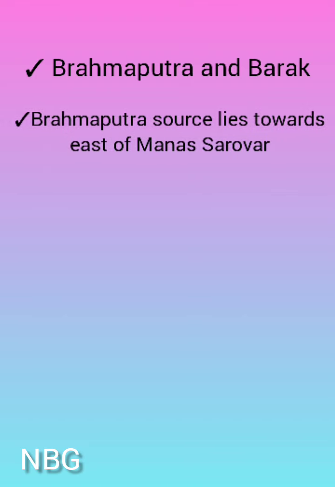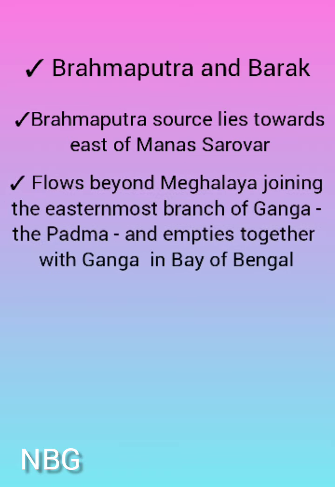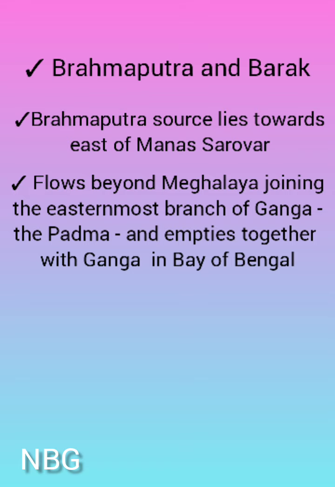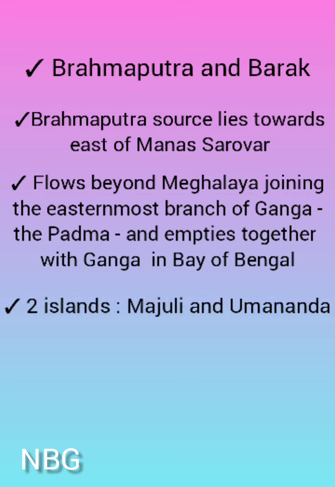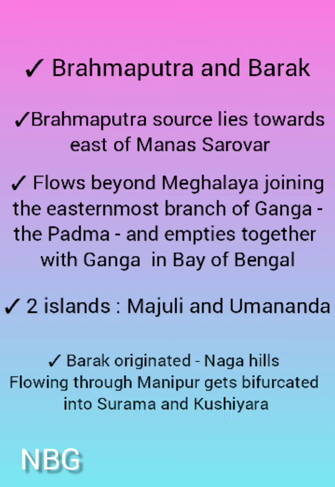The source of this river lies towards the east of the Manas Sarovar lake in the Himalayas. Brahmaputra flows about 725 km through Assam and then it turns southwest beyond Meghalaya. Then it joins the easternmost branch of the Ganga, which is known as the Padma, and empties together with the Ganga into the Bay of Bengal. The Brahmaputra river has two islands, the Majuli Island and the Umananda Island. Majuli is the largest river island, Umananda is the smallest river island.